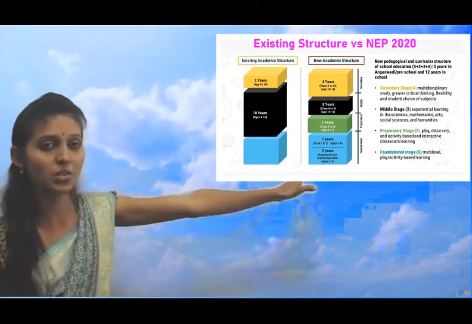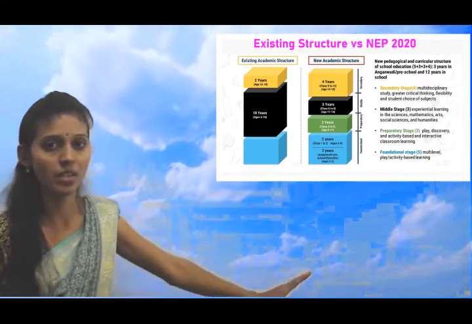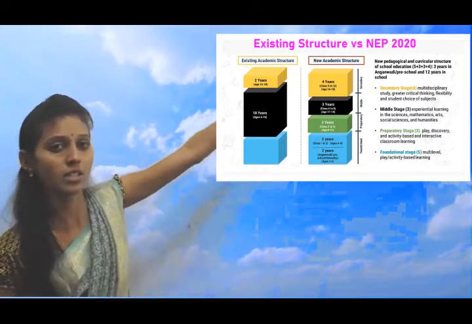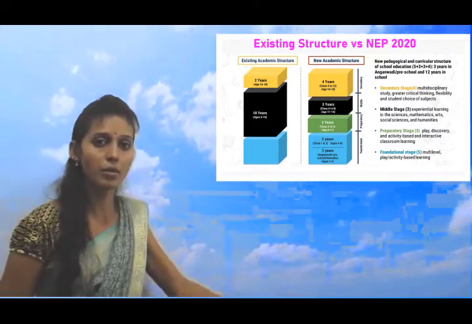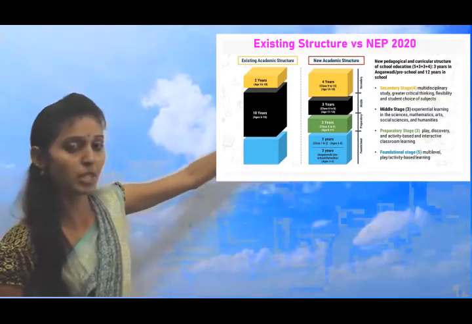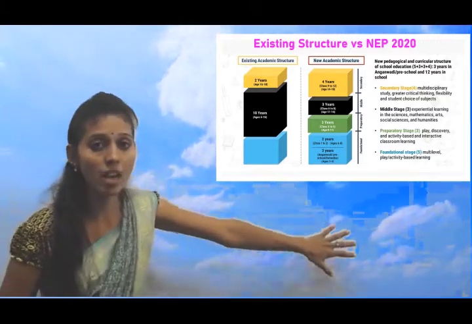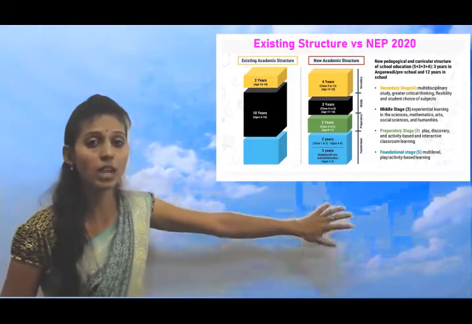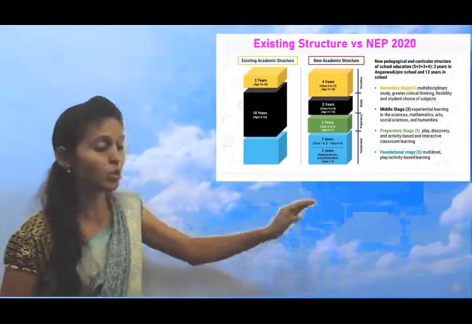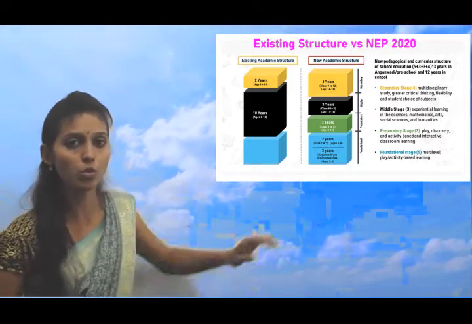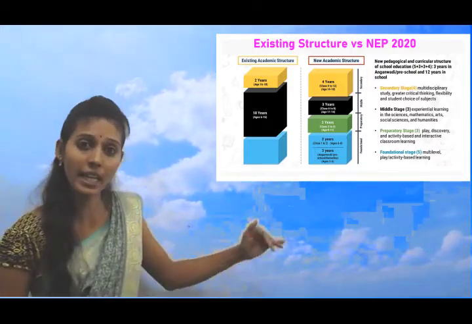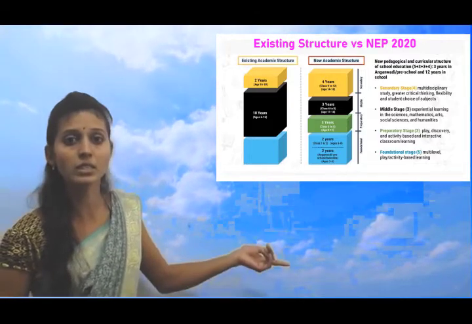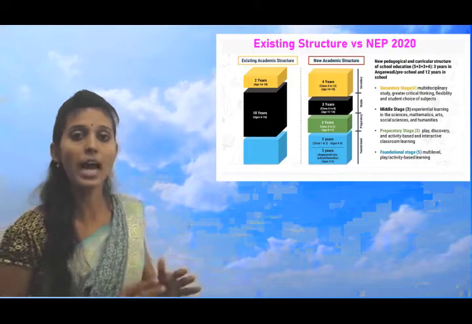But now the structure is different. The foundational level, see, you have to read it as 5 plus 3 plus 3 plus 4, not from the upside, from the downside. Okay, 5 plus 3 plus 3 plus 4. Here, the foundational level has got more importance. This foundational level, that is 5, is again divided into 3 and 2, 3 plus 2. This 3 is nothing but pre-KG and KG, that is before going to LKG and UKG.